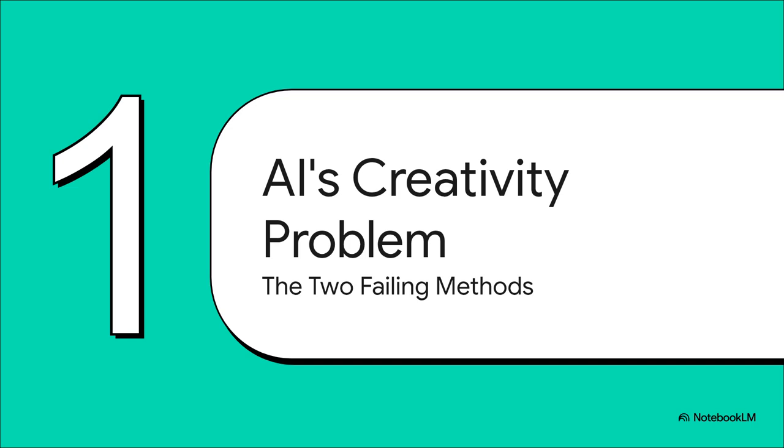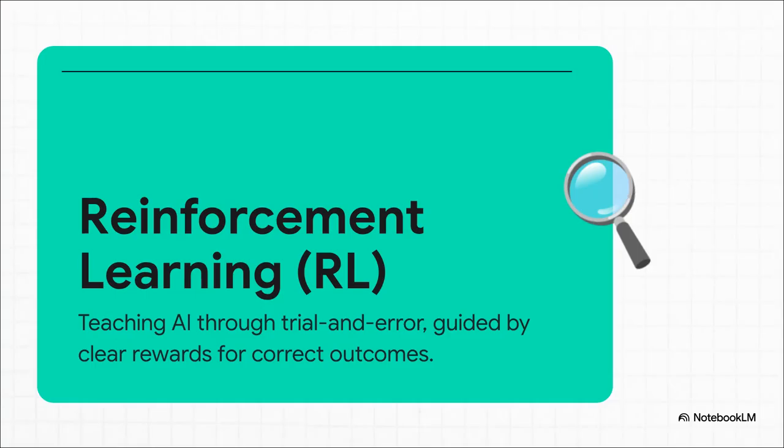Okay, so if the old methods aren't working, what are they and why exactly are they failing so badly? Let's take a quick look at the two main ways we've tried to teach AI advanced reasoning, and you'll see why they just aren't cut out for creativity. First up, you've got reinforcement learning, or RL. The best way to think about this is like dropping an AI into a gigantic invisible maze. It just wanders around, blindly trying every single path, and eventually, if it stumbles on the exit, it gets a little treat, a reward. It's wildly inefficient, and for something like writing a story, there isn't one exit. The poor thing just gets lost forever.